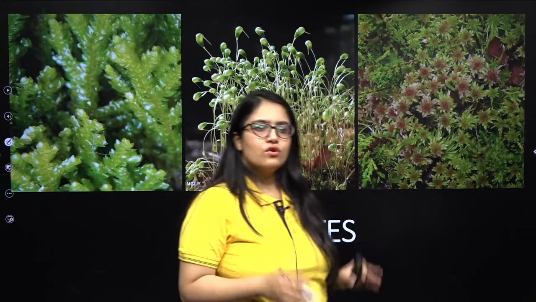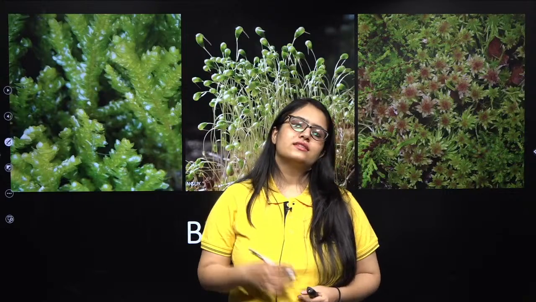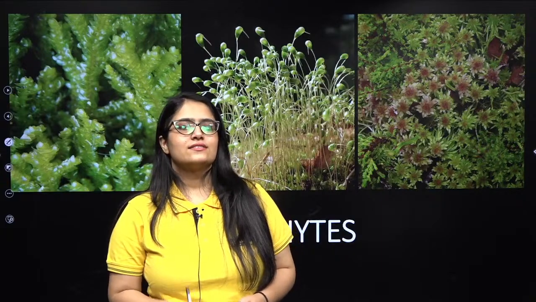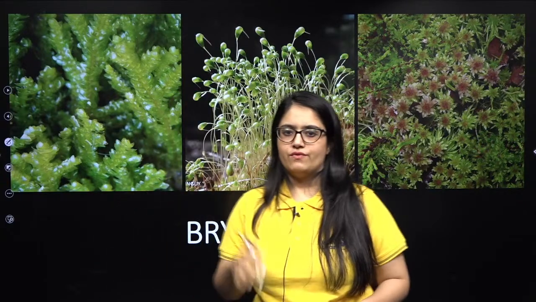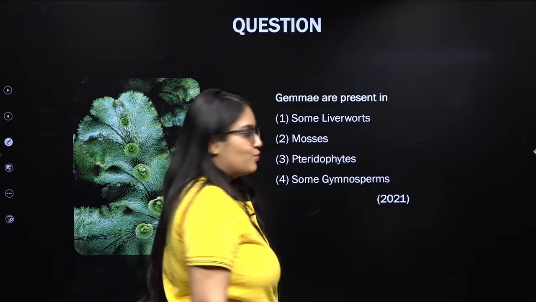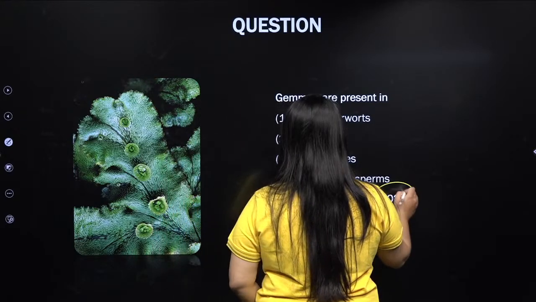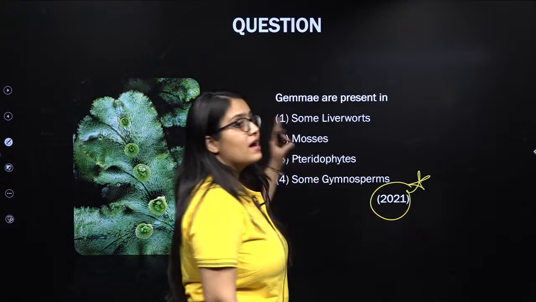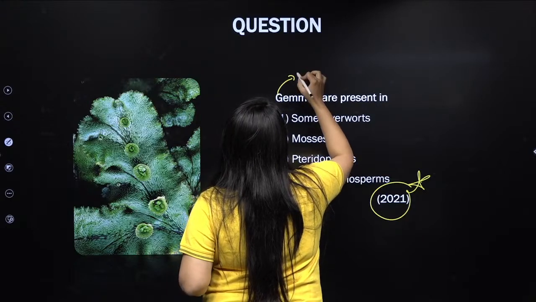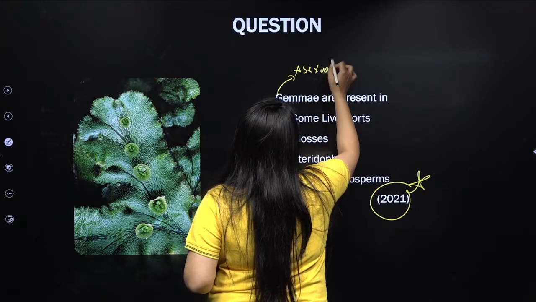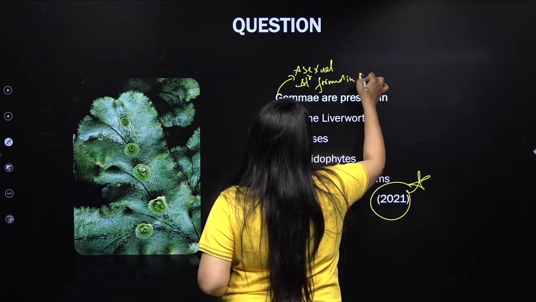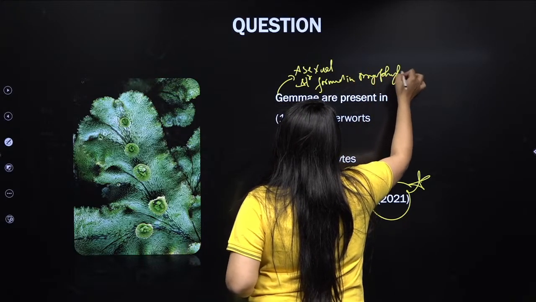So these were the important questions, my dear students, that NTA has asked in the history of NEET from algae. Now let's check out those two to three questions that NTA has asked in the history of NEET from bryophytes. Very few are there. First one is related to gemmae, which was asked in NEET 2021. Gemmae are bud-type structures, or you can say asexual structures, formed in bryophytes.